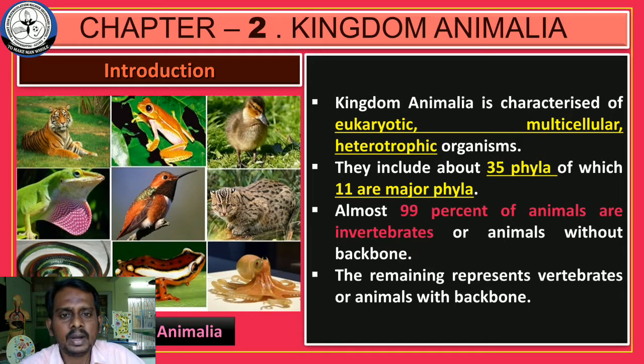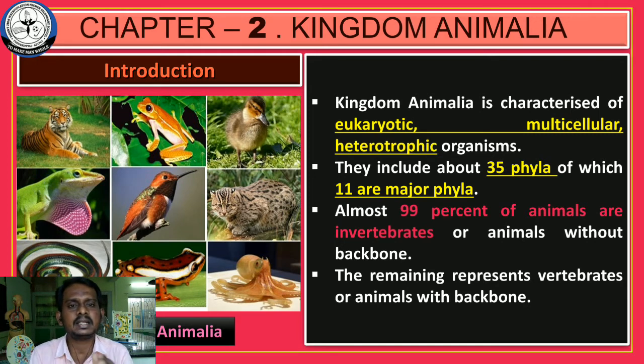Sir, the amoeba moves, so why can't it be called an animal? The amoeba moves, but the amoeba is a protozoan organism. And all protozoan organisms come under a separate kingdom, Protista. Our animals come under another kingdom, Animalia. Can you understand the difference? Protozoa are placed in a separate kingdom; they do not come under the animal kingdom.